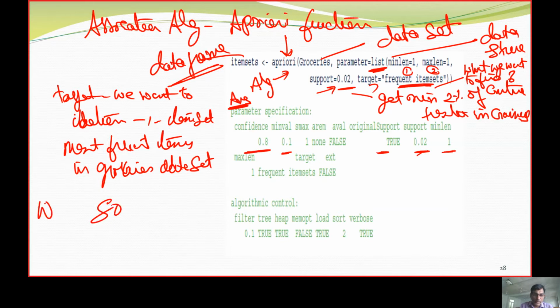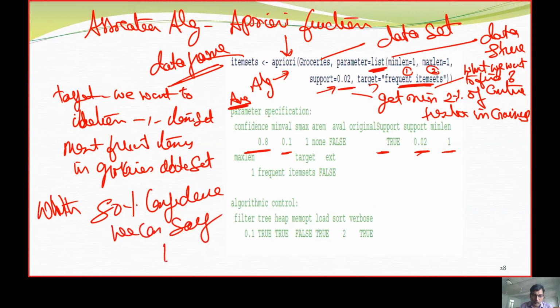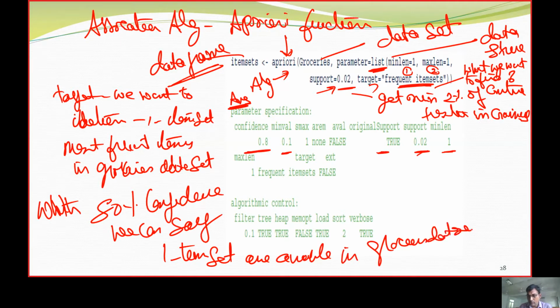So that means with 80% confidence, we can say one item sets are available in the groceries data set and are the most frequent items. You can tell it up to here.